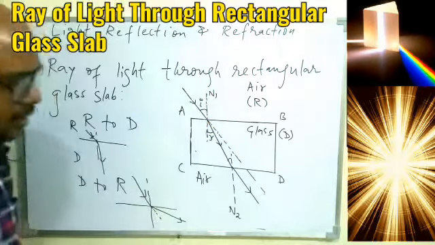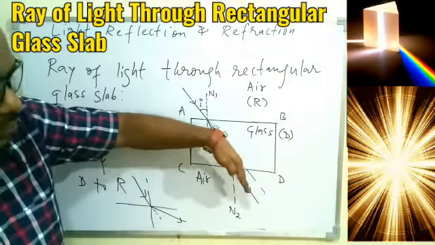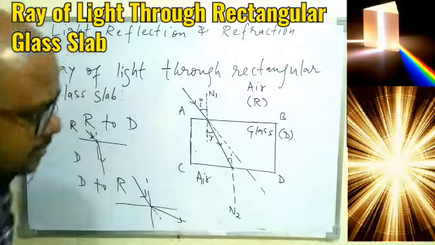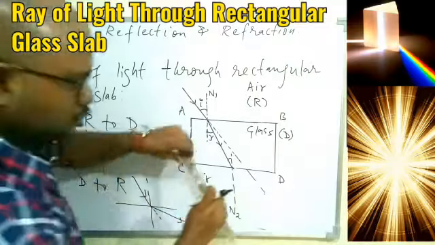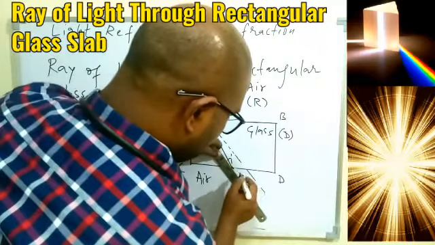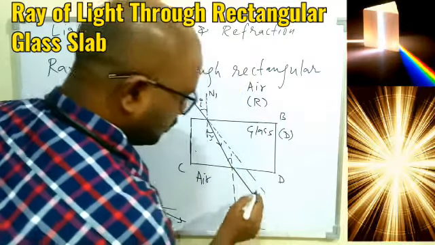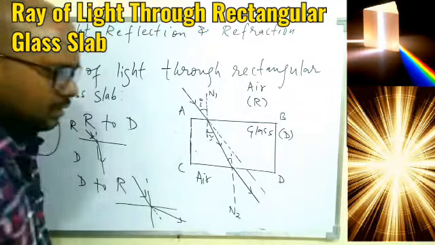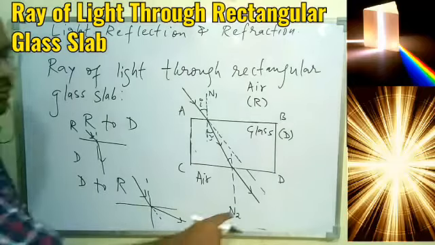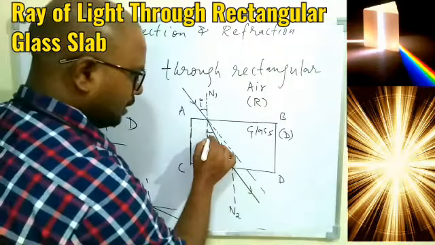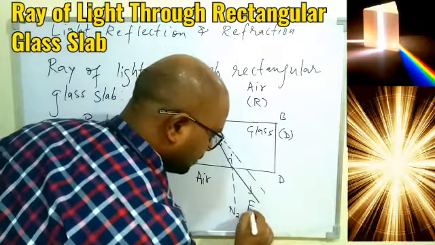Okay, so I hope you understood. This ray is moving away from the normal. Let me show you properly. Because the light is traveling from glass to air, that is high to low density. Okay, so now this is the final ray of light that will come out of the glass, and this is also given the name emergent ray.